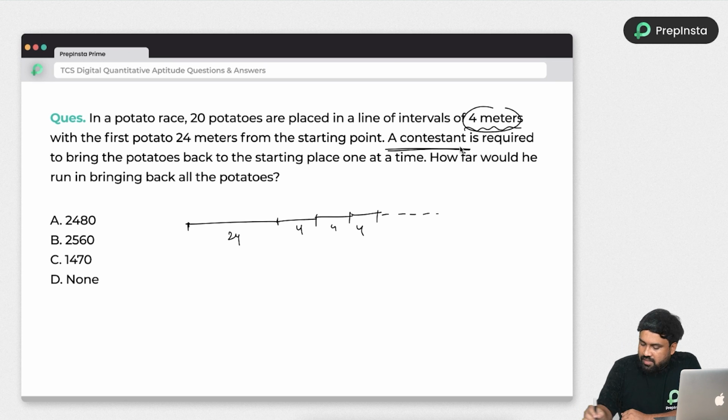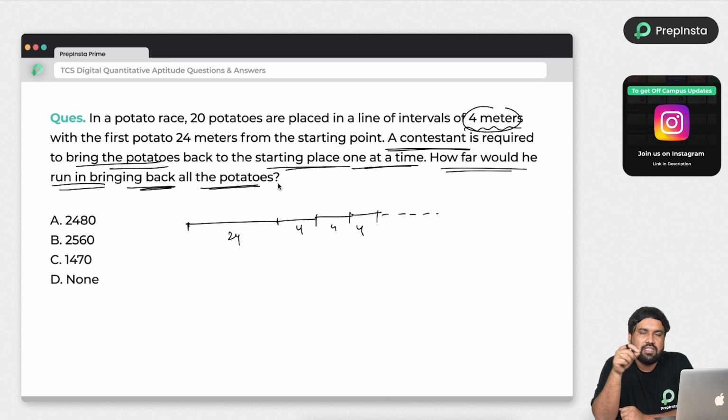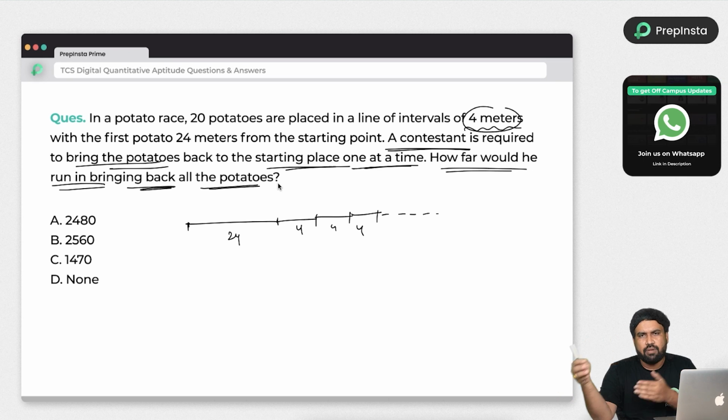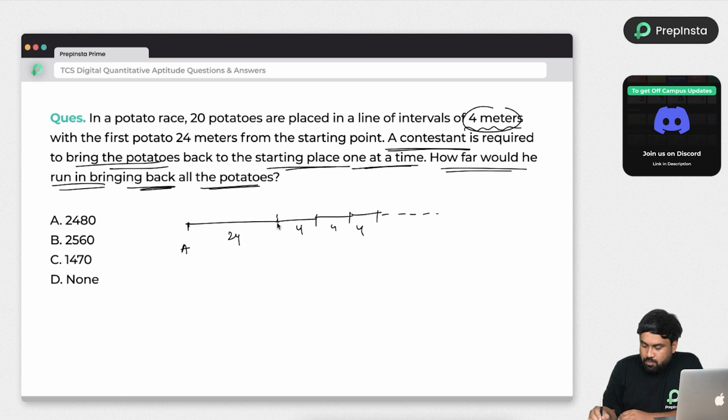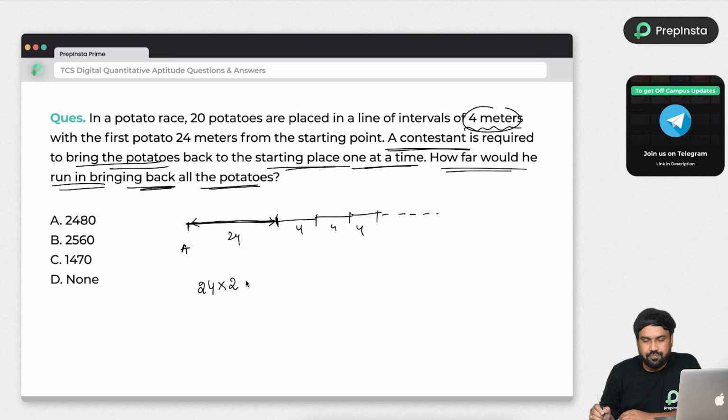A contestant is required to bring the potatoes back to the starting place one at a time. How far would he run in bringing back all potatoes? So we need to find how much distance he traveled while bringing back all those potatoes in the line, right? So just look at here. If it is a starting point A, in order to bring the first potato, he need to travel 24 meters one side and again second side. So first time he had traveled 24 into 2.